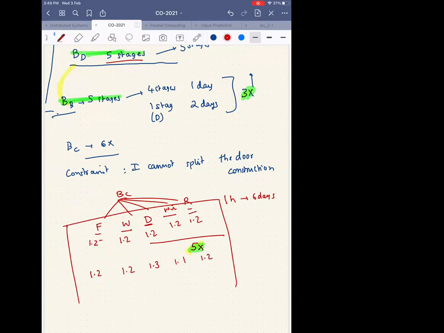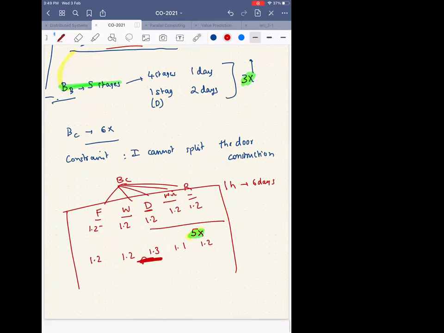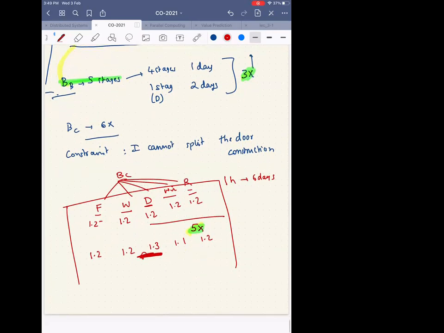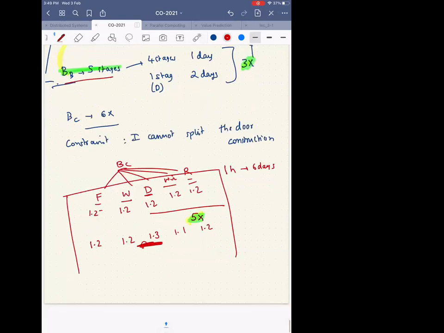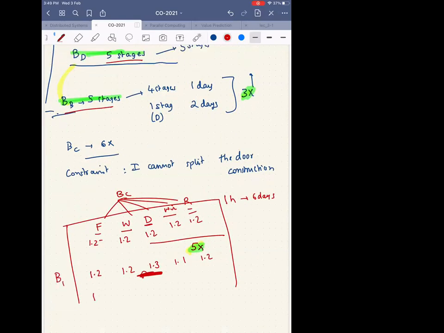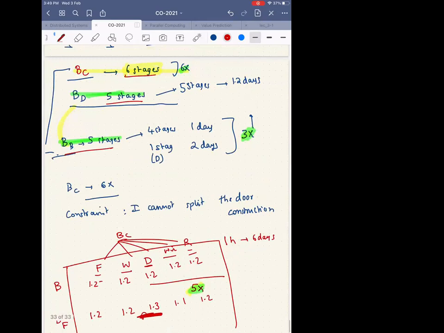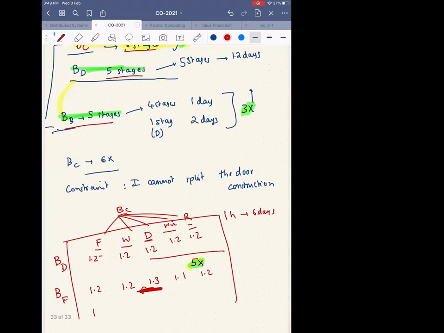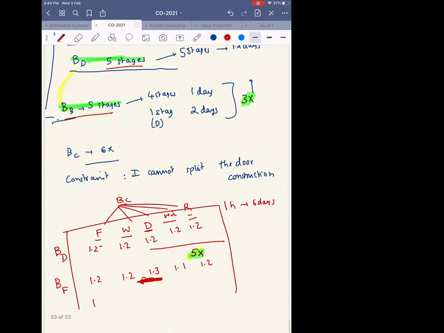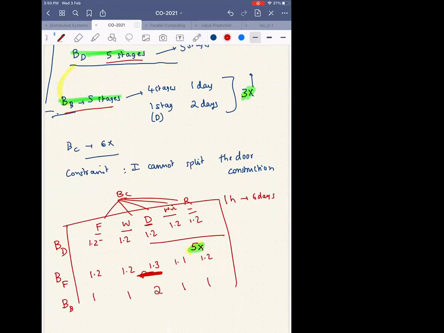That's what you saw between builder A and builder B. So that's what was killing builder B, right? Why did builder B have something like this? So this is builder D. The problem with builder B was this was taking 1 day, this was not taking 1 day, and this is taking 2 days. This is taking 1 day, and this is 1 day. So the difference between builder B and builder D is not the number of stages. It is just that he has balanced this. So there is some kind of balance. Each of them is taking exactly the same amount of time. So there is a balance that he has achieved, right?